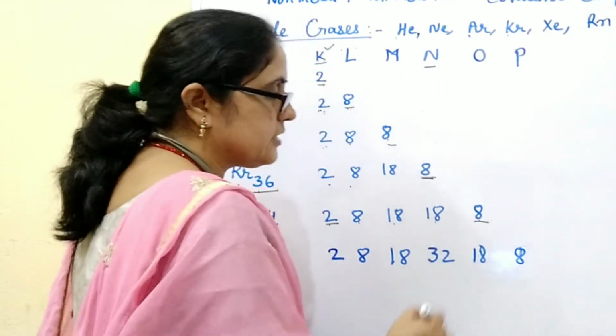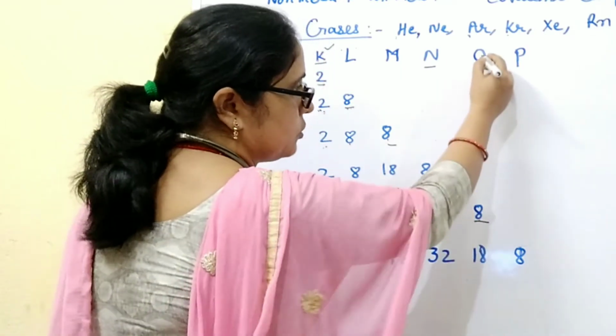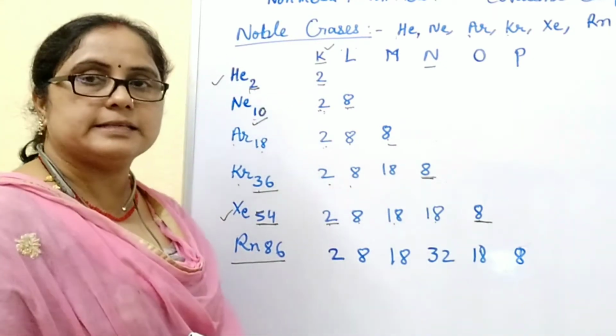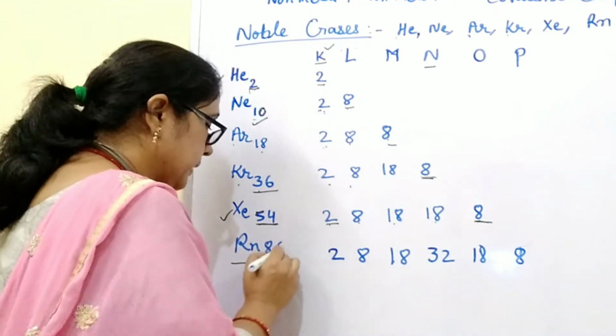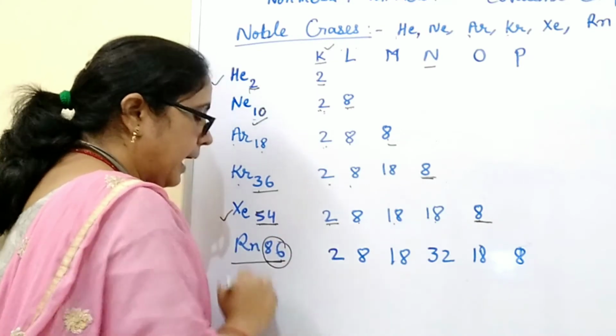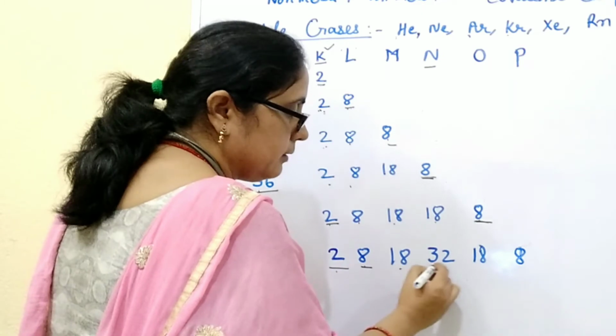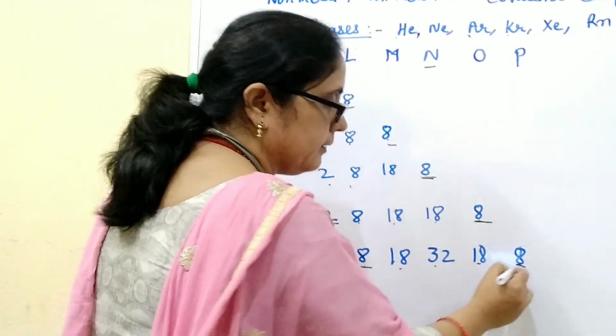In the last shell, how many electrons are present in the O shell? It is 8. And the last noble gas, radon, has atomic number 86 and electronic arrangement 2, 8, 18, 32, 18, 8.